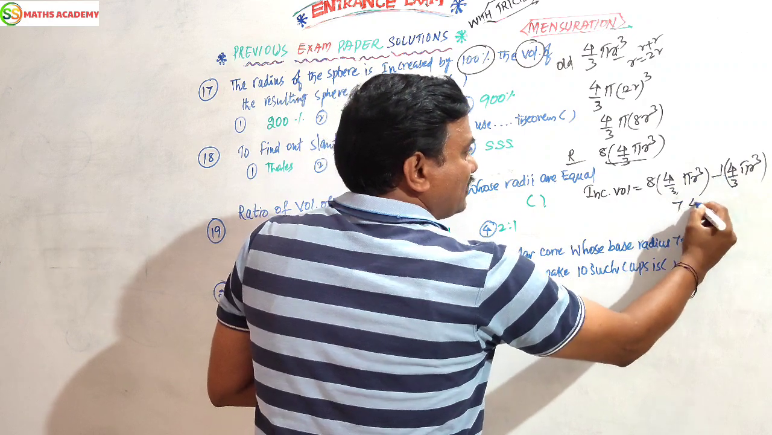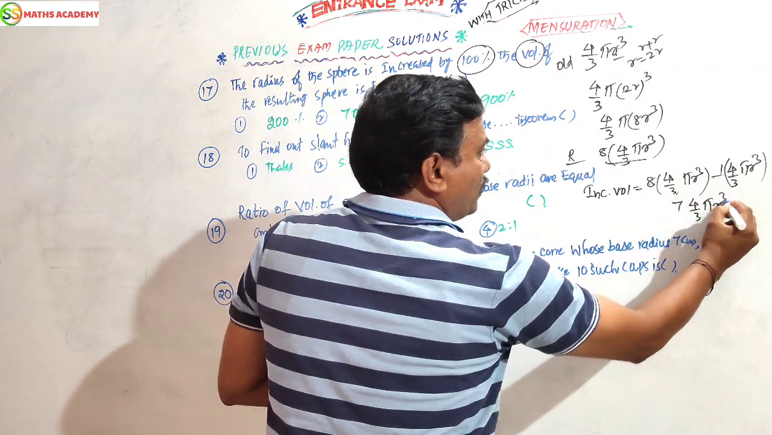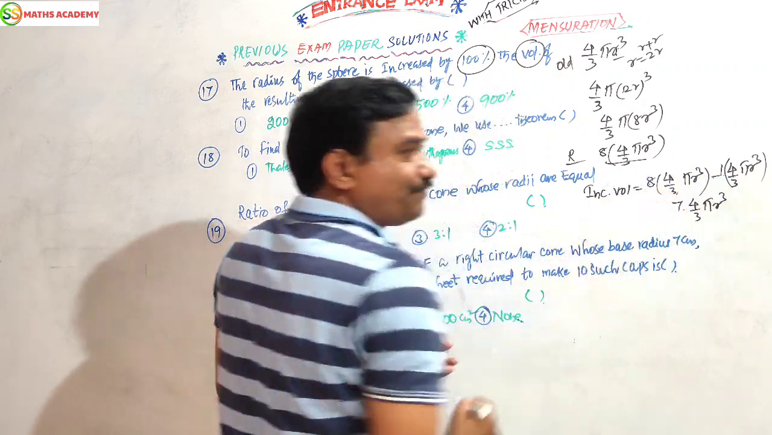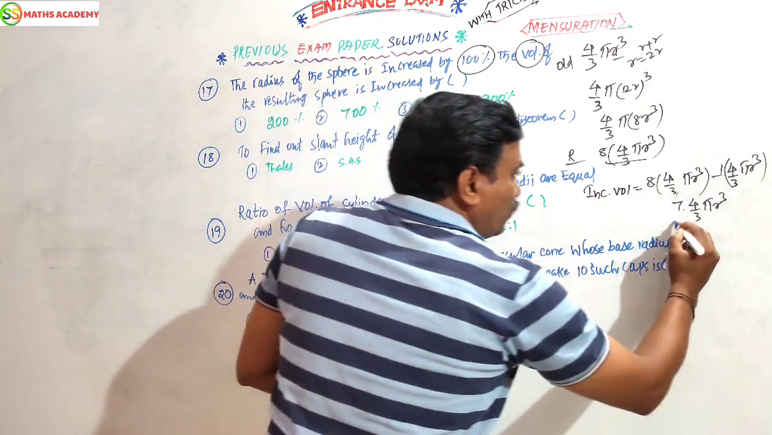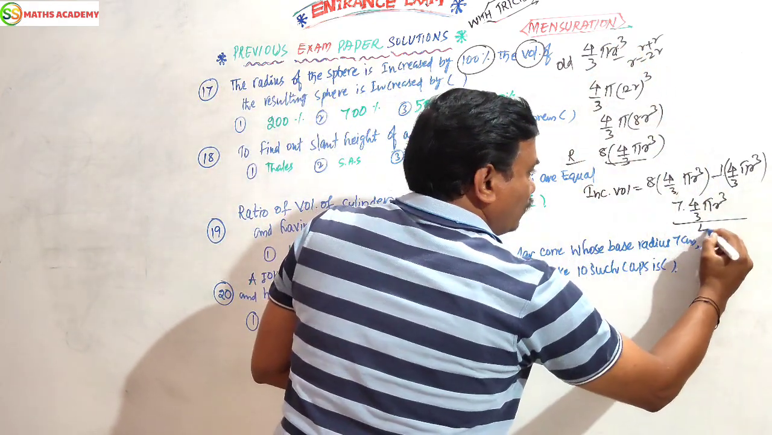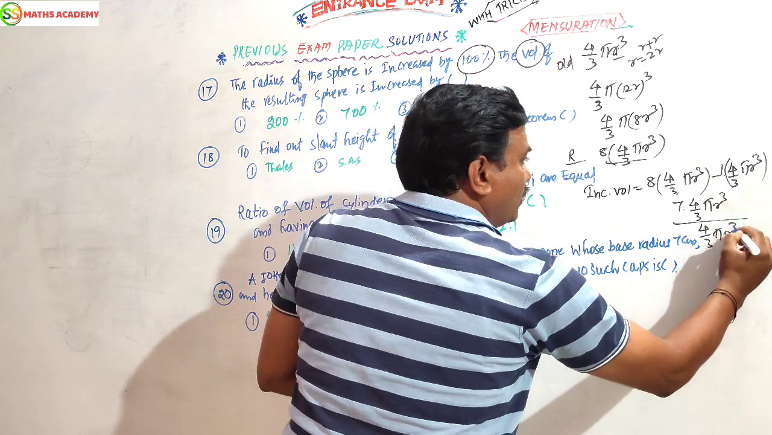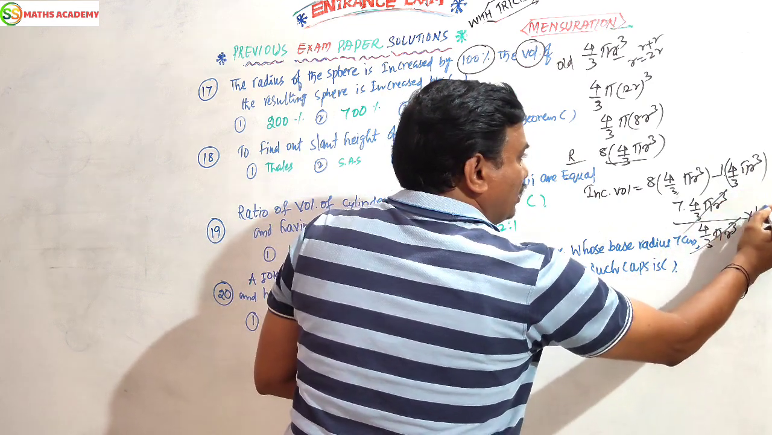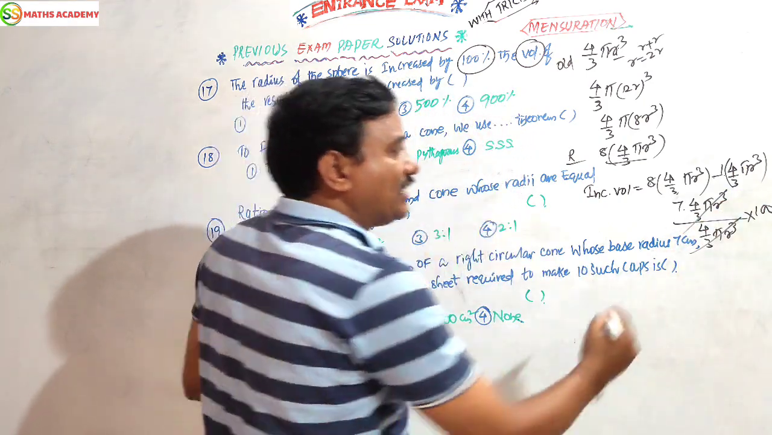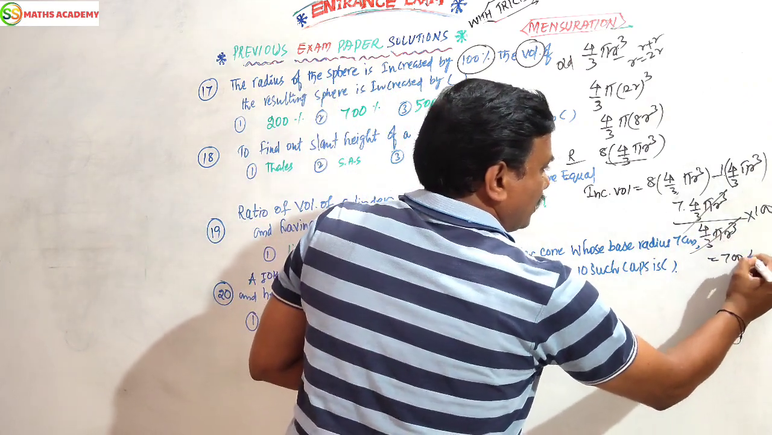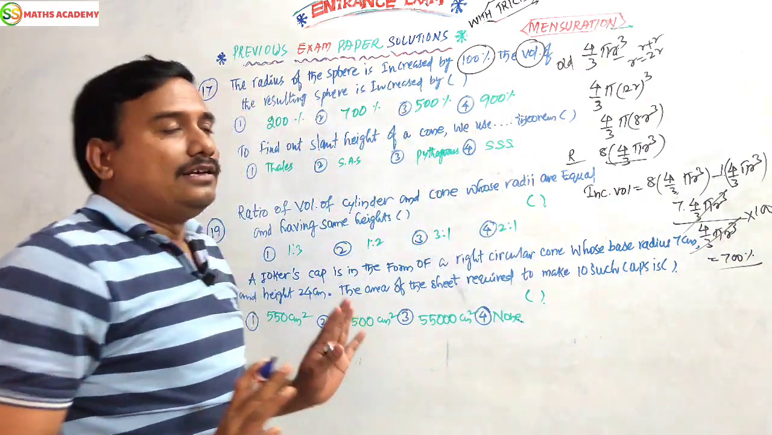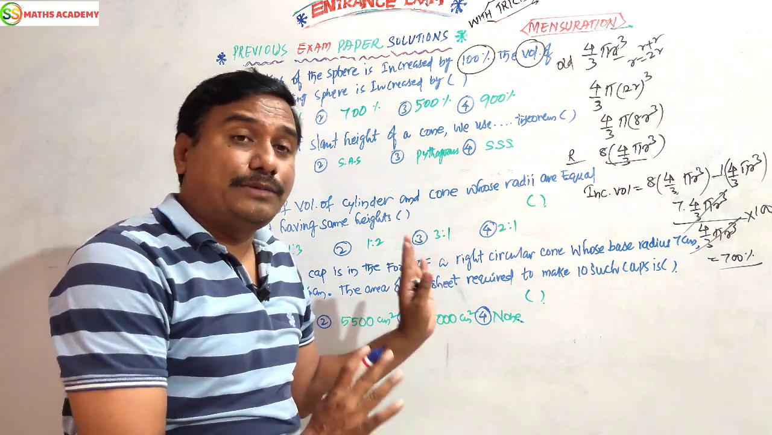8 minus 1, 7. 7 of 4 by 3 pi r cube. This value by given value, the original value, the old value, gets cancelled. Into ratio, percentage given. Into 100. 7 into 100, 700. That's it. This is the traditional method of getting this answer.